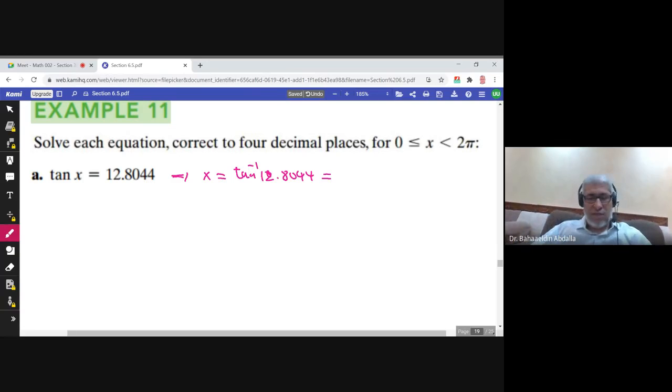The answer, to 4 decimal places, is 1.49285, so it would be 1.4929. Now what is this? This is the angle in radian.